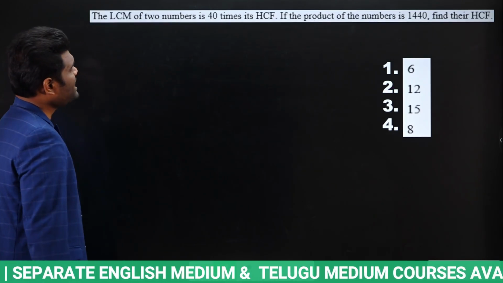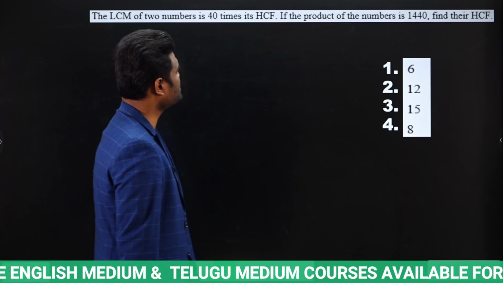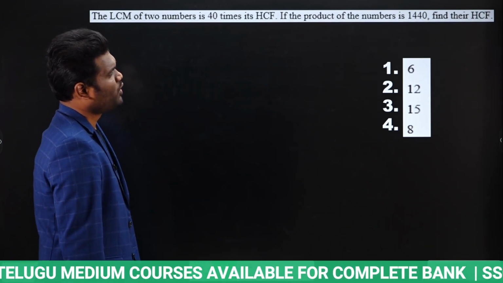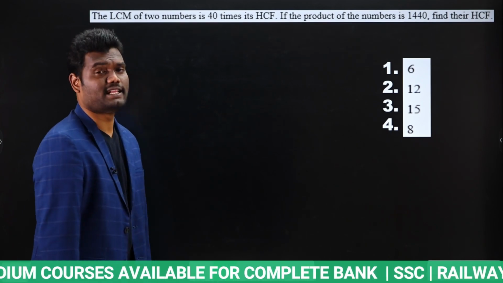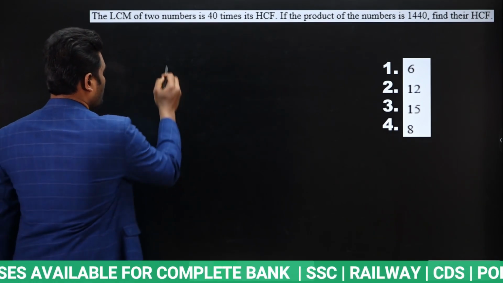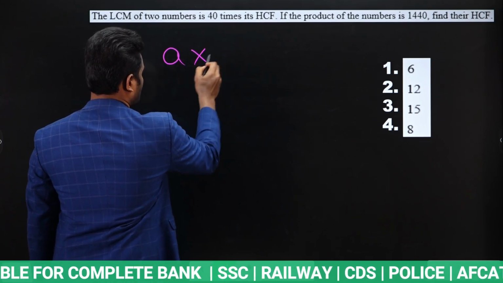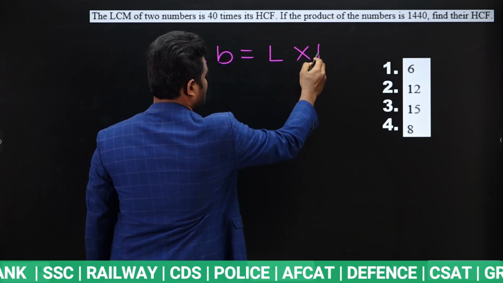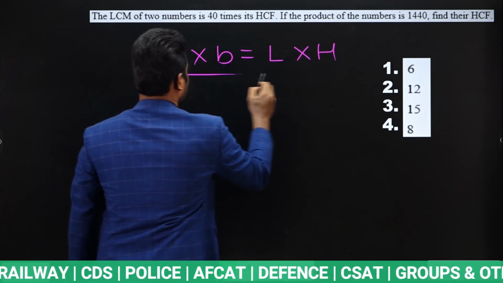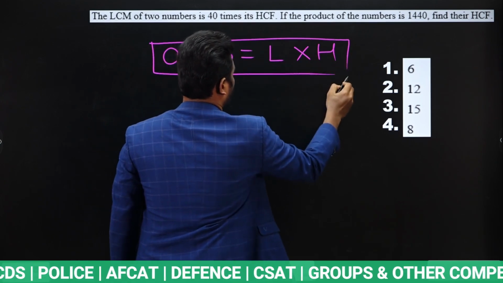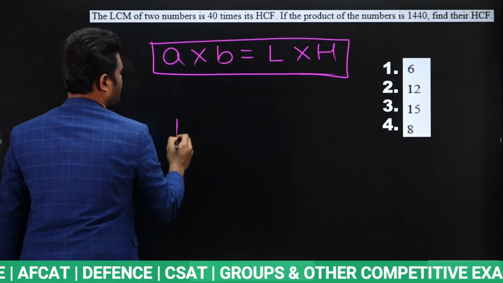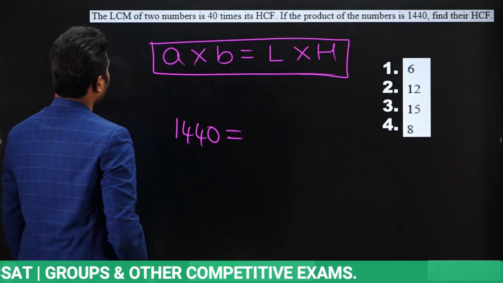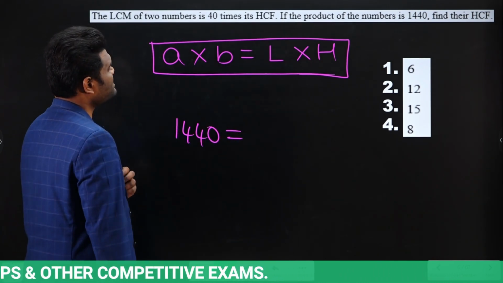Next, the LCM of two numbers is 40 times its HCF. If the product of two numbers is 1440, find their HCF. So we need to find HCF. We already know the relation that the product of two numbers is equal to the product of LCM and HCF. Yes or no? This is the relation we already know. Now the product of two numbers, how much? 1440. Yes or no?